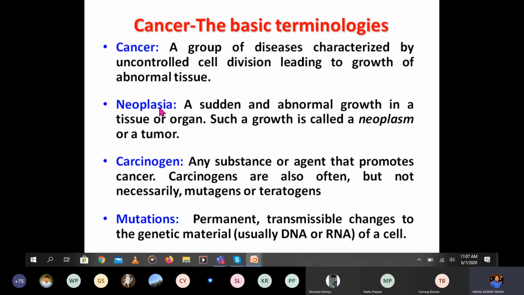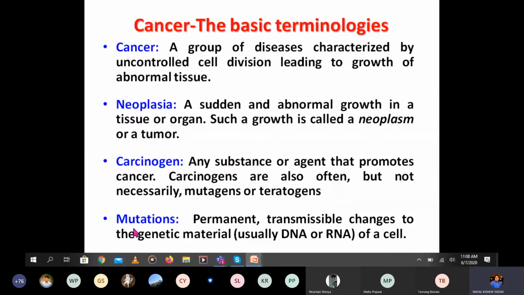Another term is neoplasia. Neo means new, so there is development of new growth. That is a sudden and abnormal growth in a tissue or organ, and such growth is known as a neoplasm, or you can say a tumor. Another term is carcinogen. It is any substance or agent that promotes cancer, so an agent which causes cancer is simply known as a carcinogen. These carcinogens are often, but not necessarily, mutagens or teratogens.